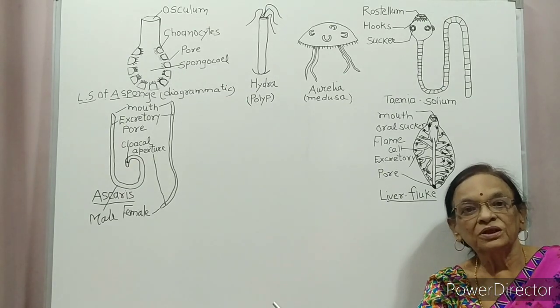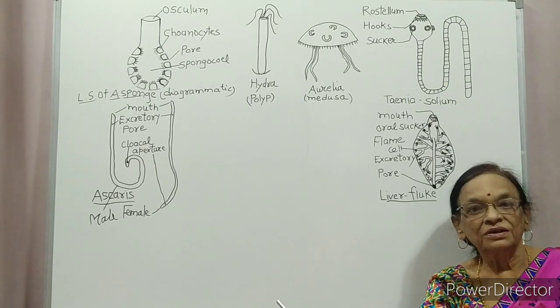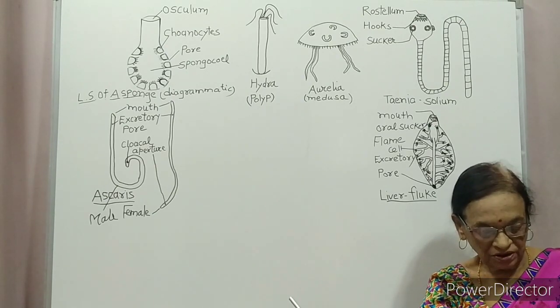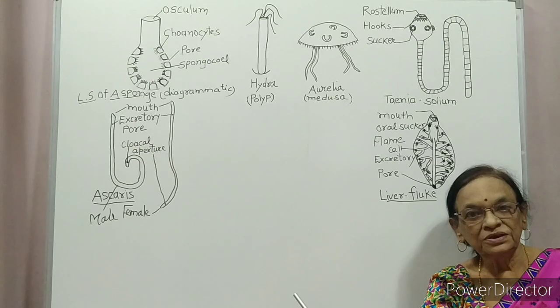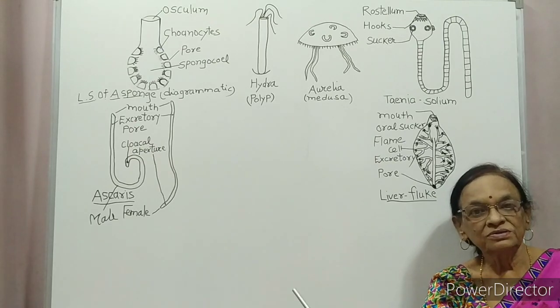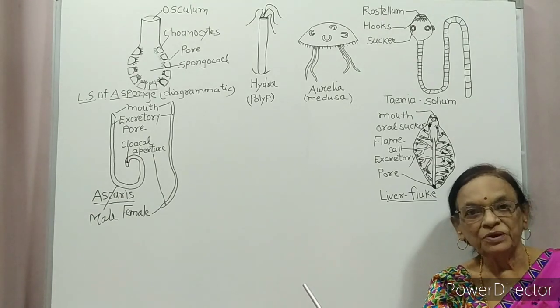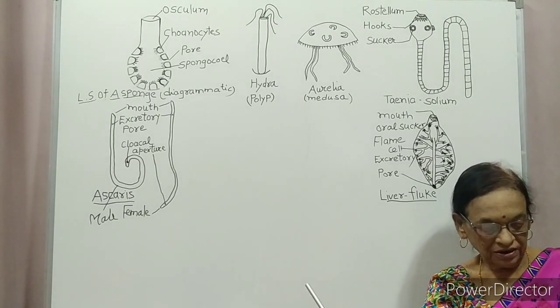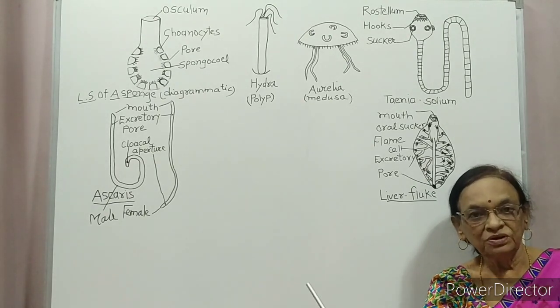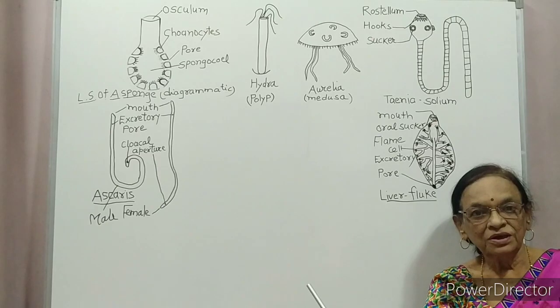Body is supported by a skeleton of spicules or spongin fibers. So it is a primitive type of skeleton. Sexes are not separate. It is hermaphrodite. Egg and sperm are produced by the same animal.